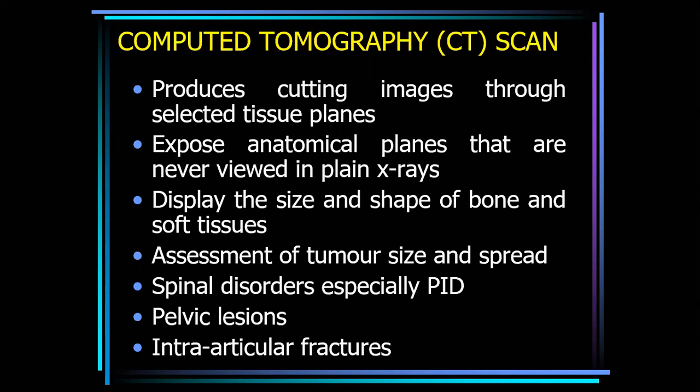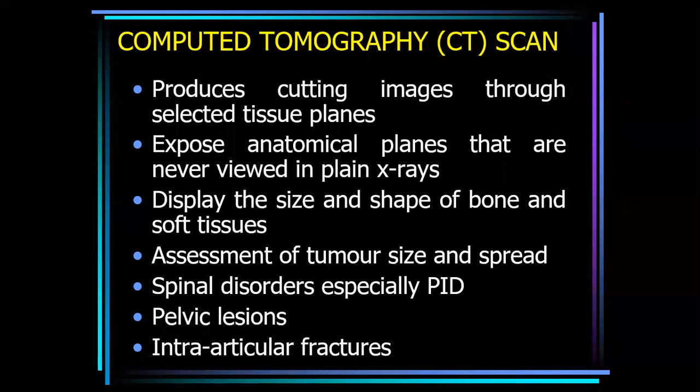In case of CT scan, images are through selected tissue planes. Anatomical planes expose much more that is never viewed in plain X-rays. Size and shape of the bone and soft tissue, assessment of tumor size, spinal disorders, pelvic lesions, intra-articular fractures. These are assessed or diagnosed in a better way by CT scan. If there is a hip fracture, we advise CT of the hip joint or CT of the pelvis for much more elaboration of the fracture site.